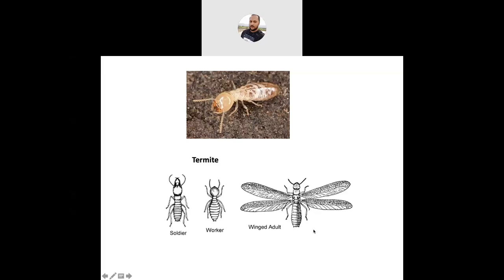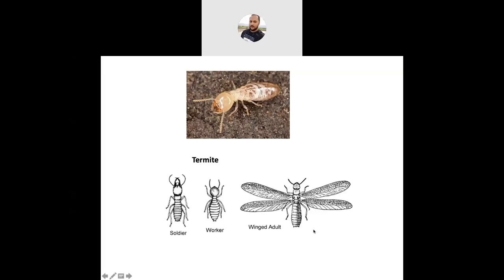Now coming to some specialties of the termites. What are the specialties? And some important internal characters. We'll discuss the different castes and why these termites are called social insects. What is the reason? That we'll also discuss, and what foods they take will also be discussed. So coming one by one.